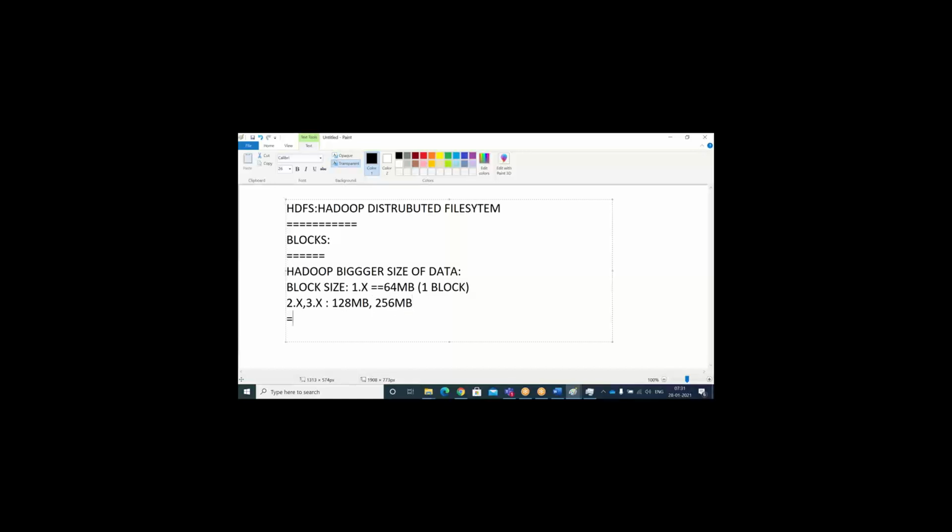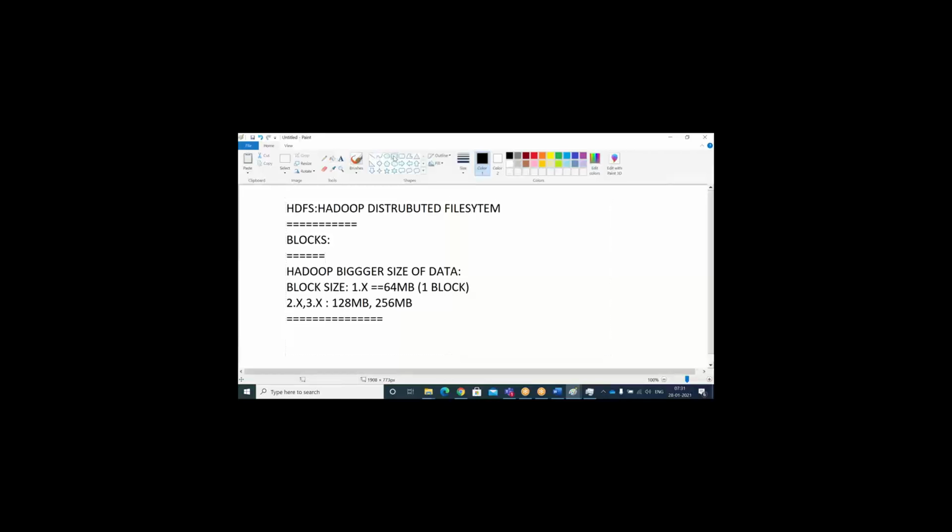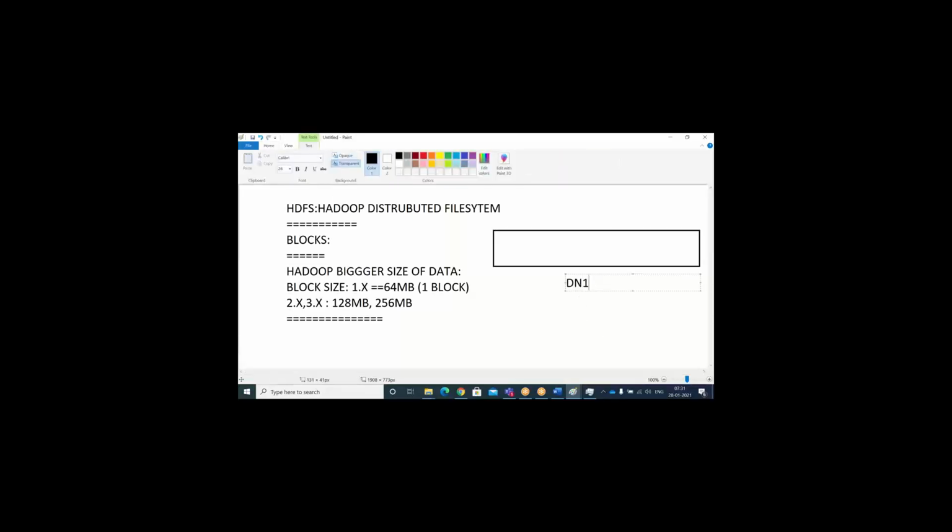What is meant by this block size? Let me give you a very clear example and draw a diagram. See, this is my block. Let's imagine this is my block which is in my data node. I can say this is my data node 1. In my data node 1 I have different blocks.